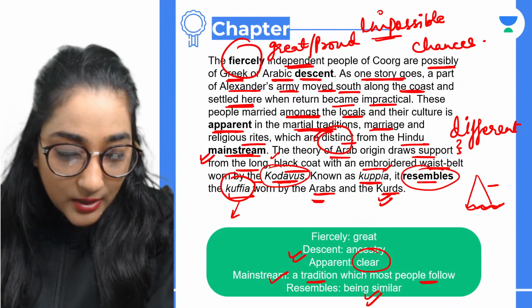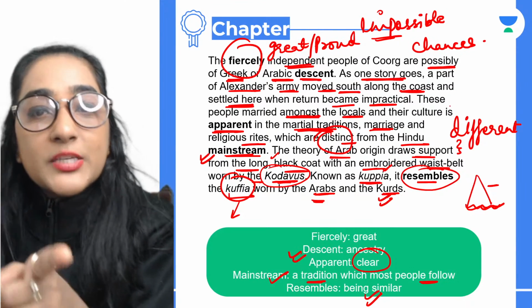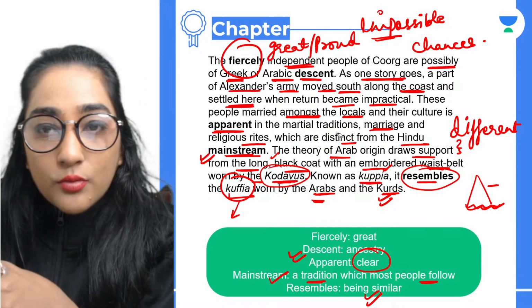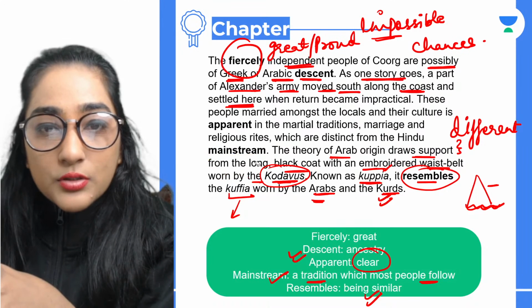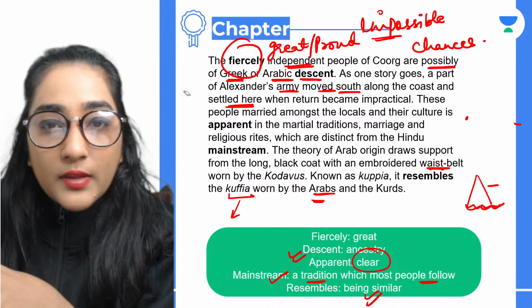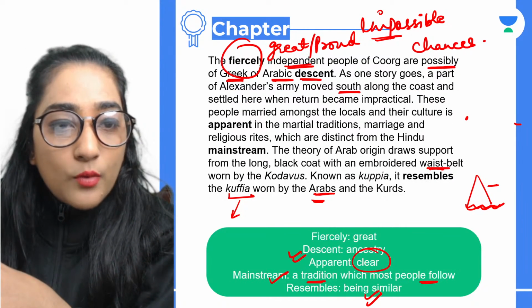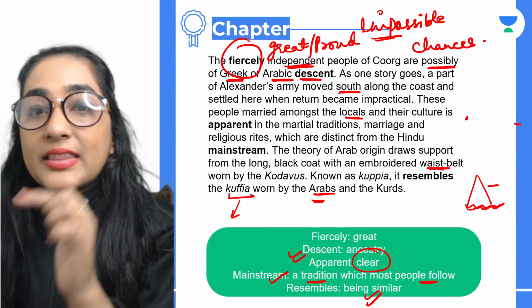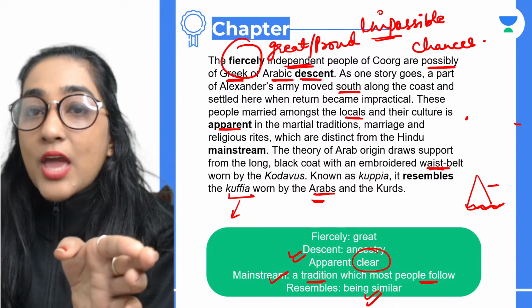Okay, is that clear? No, Siali, here it has been mentioned. Just a minute, let me clear it a bit so that you get a good understanding. Here we go. What does it mention here? These people married amongst the locals and their culture is apparent in the martial traditions, marriage and religious rites, which are distinct.